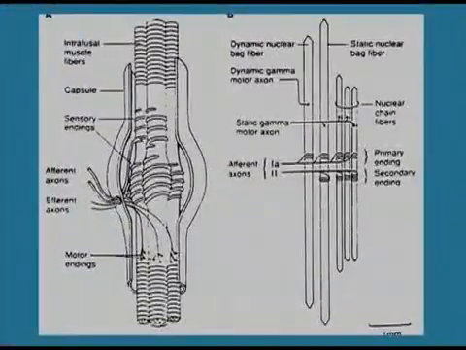I gave the example that a fan will move when it gets current from the electrical wire. Same as any muscle, any spindle will move when it gets current from a motor neuron. So the gamma motor neuron brings current, and it can cause contraction of the peripheral side of this spindle. This side is known as dynamic bag, and this medial portion which doesn't contract is known as static bag.